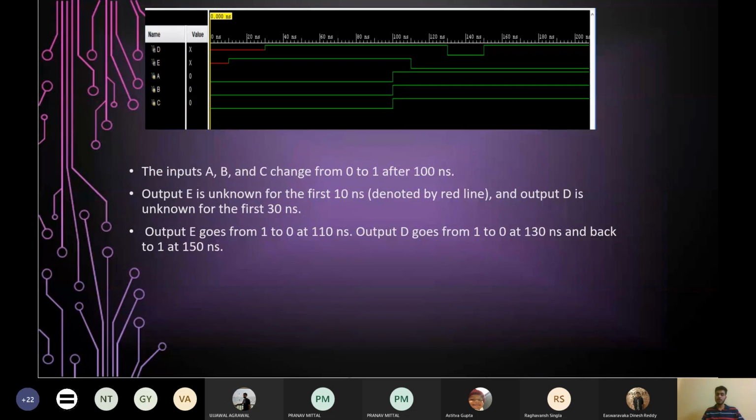Why? Because at 150 nanoseconds, the OR gate sees what was the input at 130. So what was the input at 130? Now what happens at 130? The AND gate will be now outputting 1 because the values A and B were changed from 0 to 1 at 100.